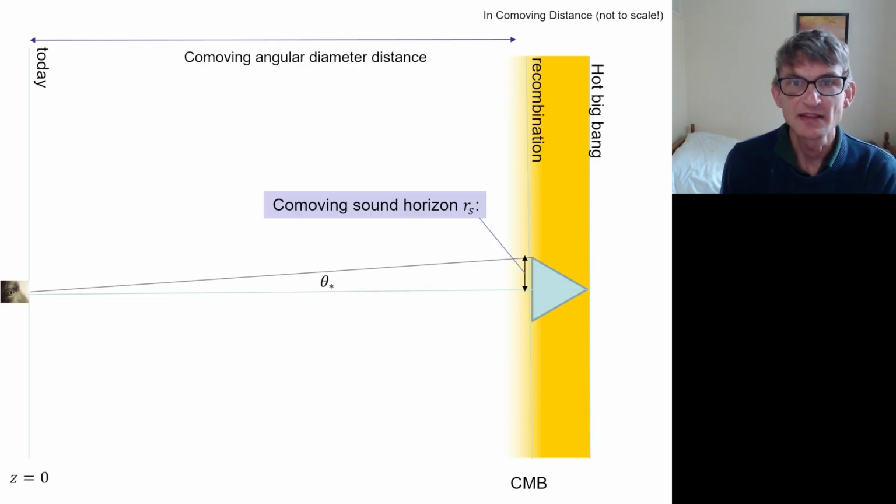So what we see is this recombination surface here. I've shown us on the left today, looking out on the sky at this sound horizon scale at recombination. So this co-moving size here is the thing that we're hoping to be able to predict or measure. But what we can't do is measure it directly because, of course, we don't live at recombination. The thing we can actually measure is the angular size on the sky, theta star, of this acoustic horizon scale. And if we know r_s and we measure theta star, that allows us to infer the co-moving angular diameter distance to recombination.